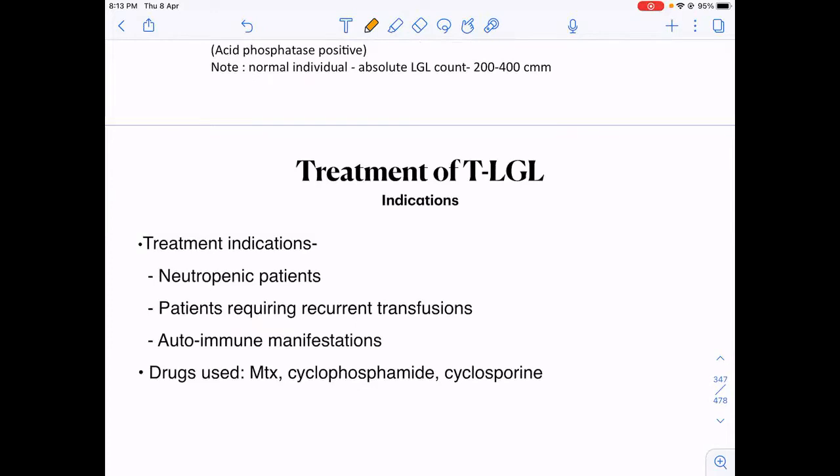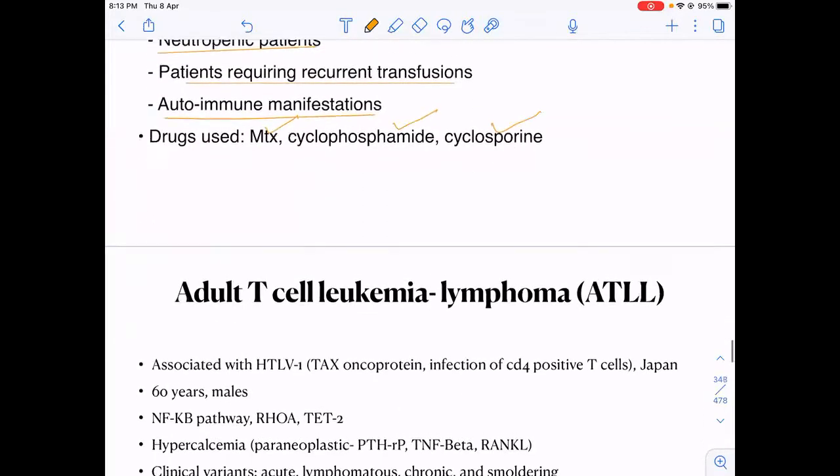All patients of TLGL do not require treatment. Indications are if the patient has severe neutropenia, severe anemia, or associated autoimmune manifestations. What is the treatment like? As in autoimmune diseases, we have to give immunosuppressive therapy. So, methotrexate, cyclophosphamide, cyclosporin. Okay.